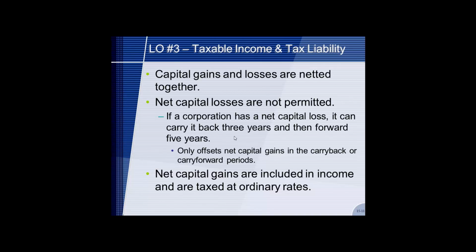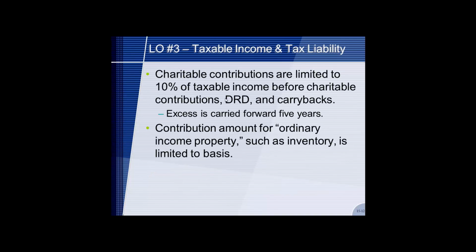Capital gains happen when we own a long-term asset and we sell it, or we own stock and we sell it. So if the corporation owns a long-term asset or owns stock, it would be a capital gain, as long as it was over a year. Short-term capital gains is when you held the asset for less than a year. Net capital gains are included in income and taxed at ordinary rates.